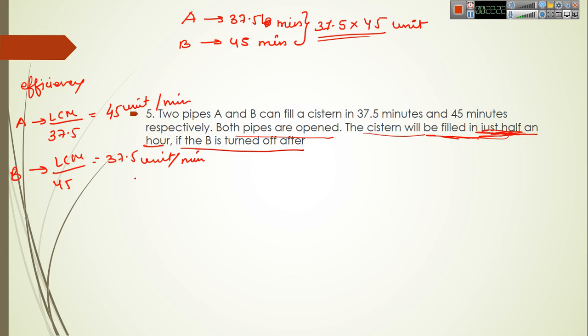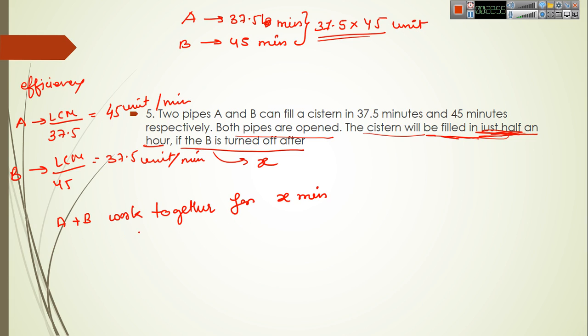Okay, let's say that A and B work together, both of them filling water in the cistern together, for X minutes. So after X minutes B is turned off. After turning off B, only A is working.